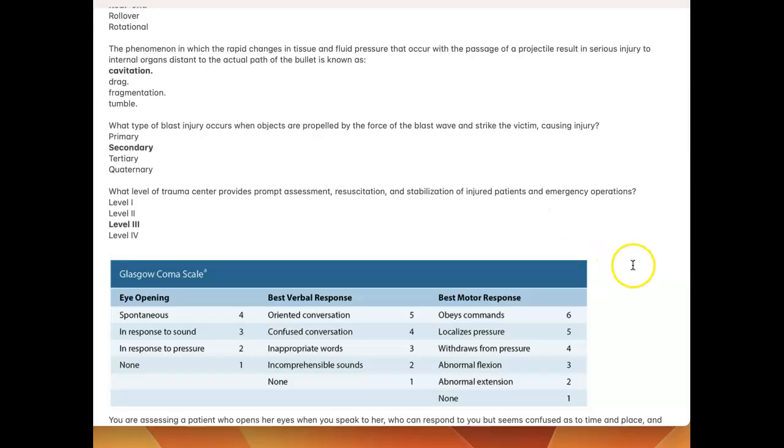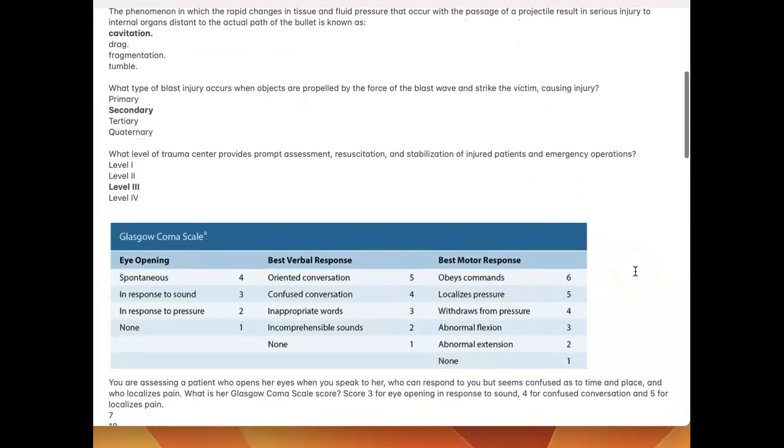What level of trauma center provides prompt assessment, resuscitation, and stabilization of injured patients and emergency operations? Level 3 trauma center.